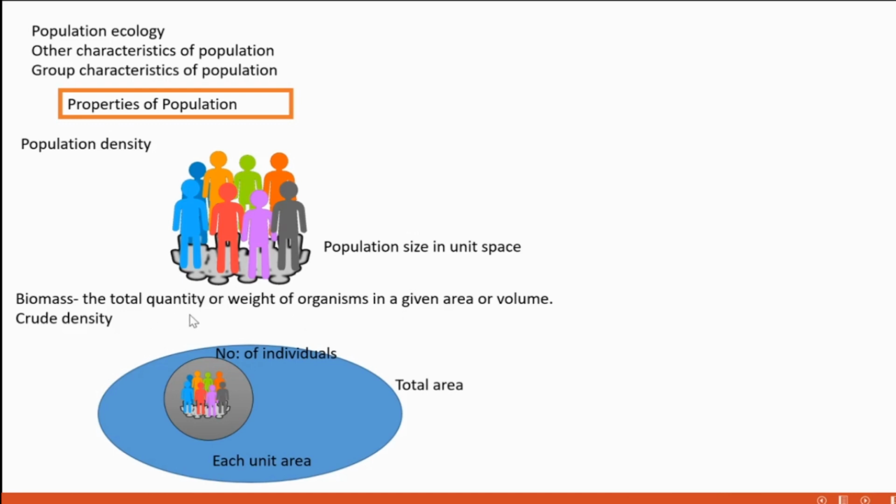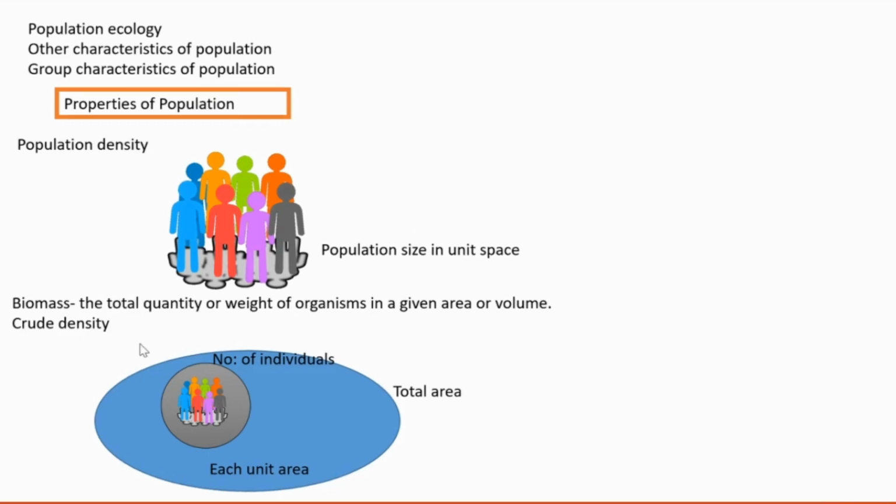We can assess biomass by interpreting the quantity or how much weight. That value denotes the biomass of that population in a given area.